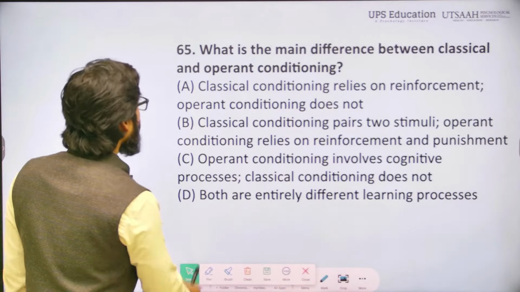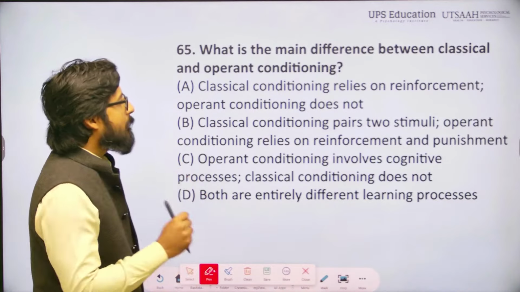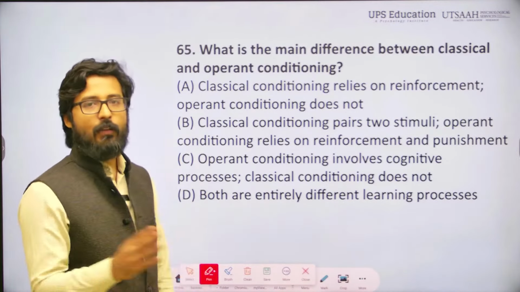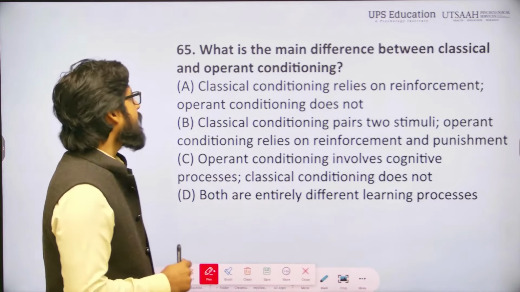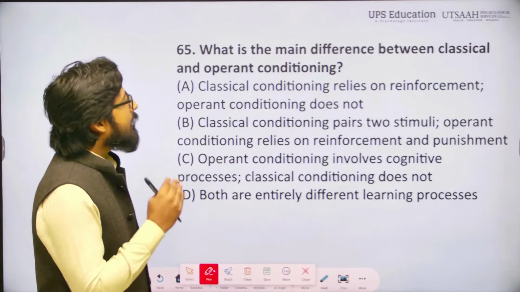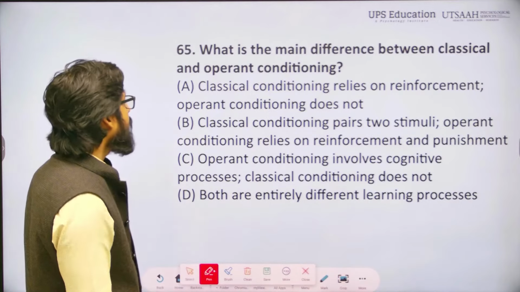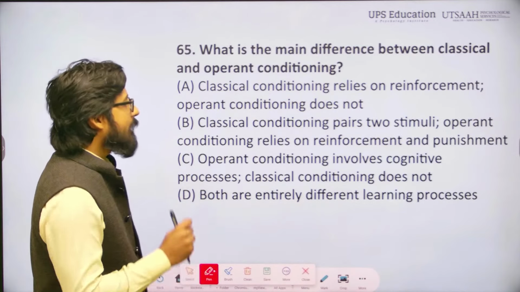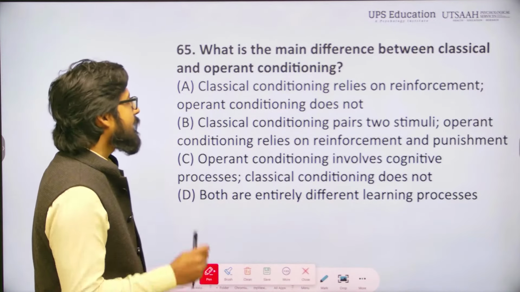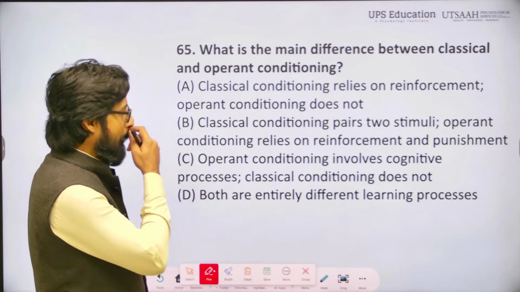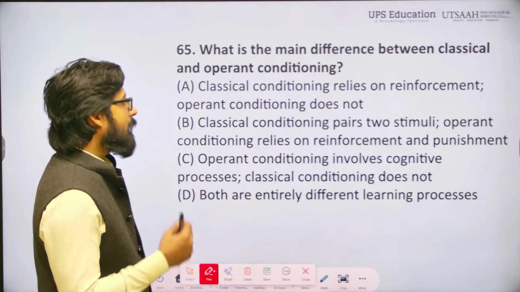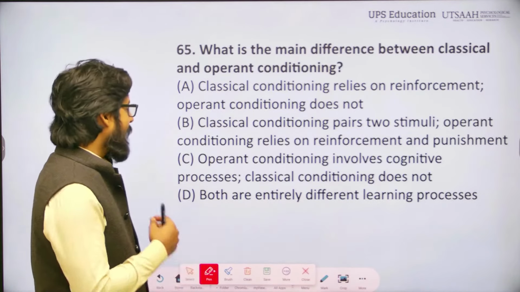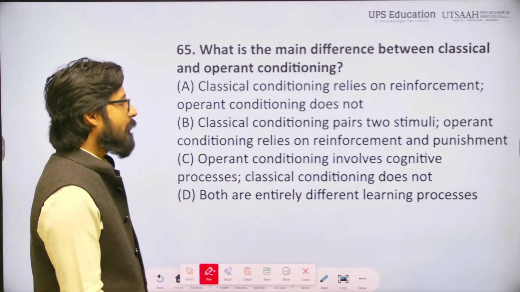Next, what is the main difference between classical and operant conditioning? We are all aware of what classical conditioning and operant conditioning are. Here you can see the options. A: classical conditioning relies on reinforcement, operant conditioning does not. B: classical conditioning pairs two stimuli, operant conditioning relies on reinforcement and punishment. C: operant conditioning involves cognitive processes, classical conditioning does not. And D: both are entirely different learning processes.